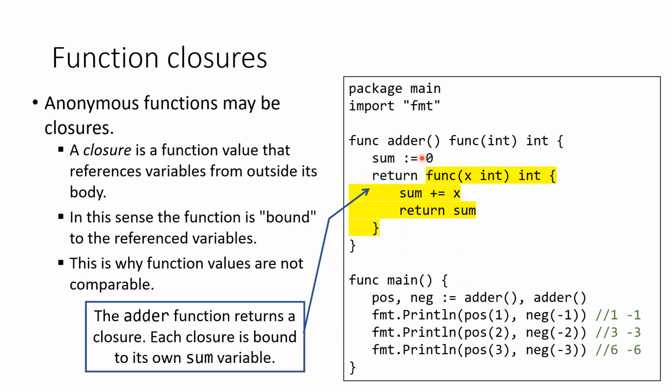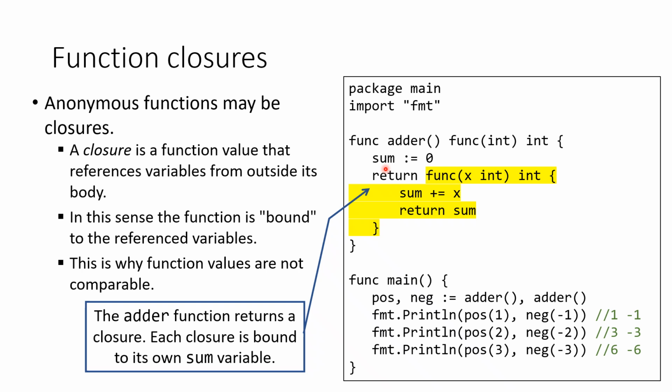To demonstrate this phenomenon, let's consider the code in the main function of this program. Here we define two variables, pos and neg, and assign a call to function adder to each of them. Each call to function adder has a local copy of variable sum, and the closure returned by the call to adder is bound to that copy of variable sum.